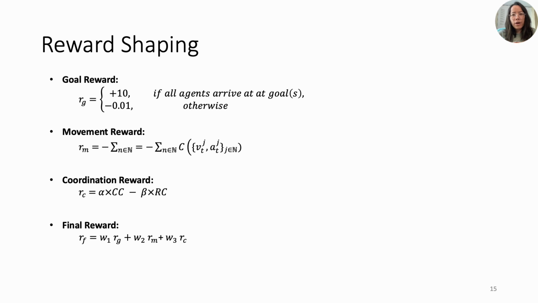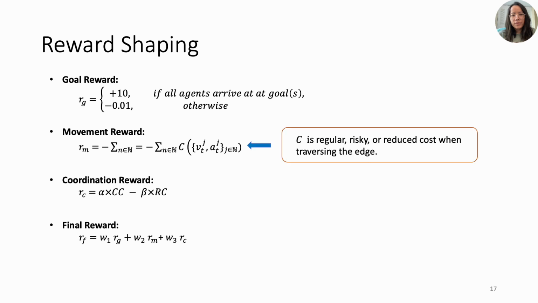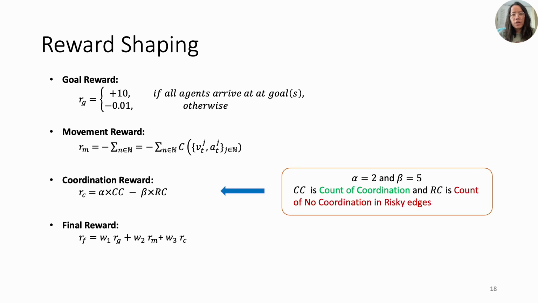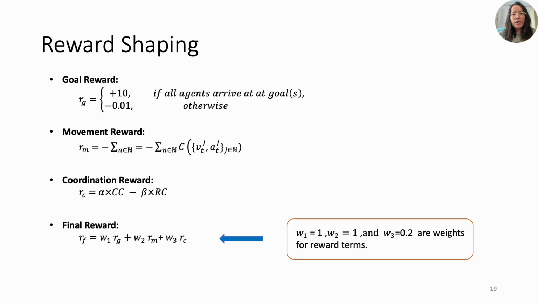Next, we design our reward function to promote agent coordination and minimize team cost. We use a high sparse reward as the goal reward with a small step cost. Movement reward is the total individual costs incurred when traversing the edge. Coordination reward is for incentivizing coordination on the risky edges. The final reward is the sum of goal, movement, and coordination rewards. We found the weights for the reward terms through our experiments.